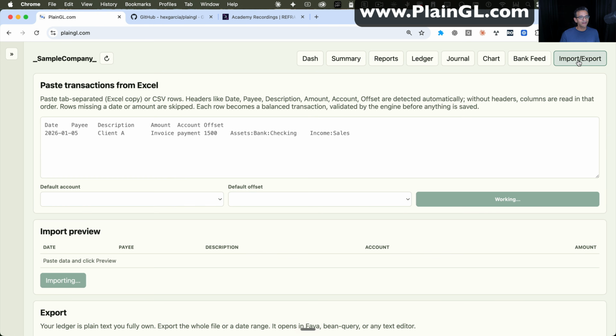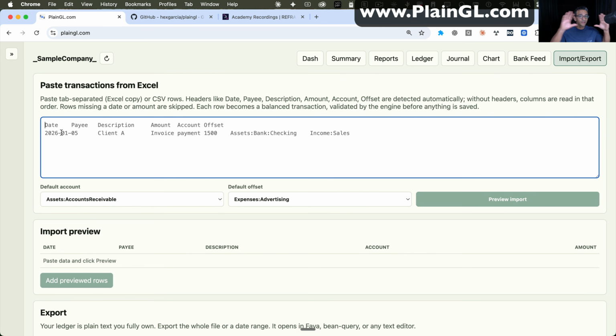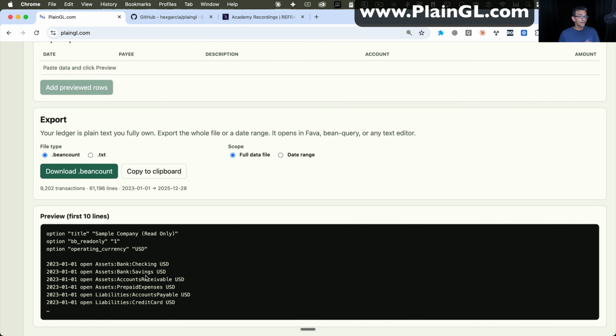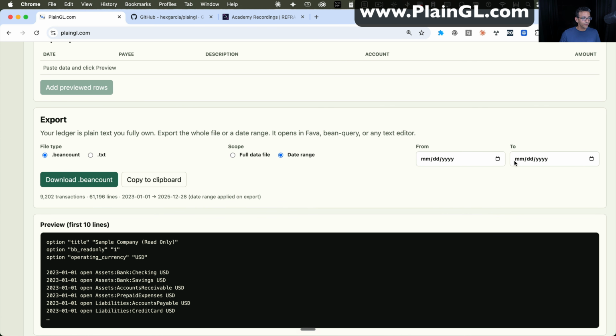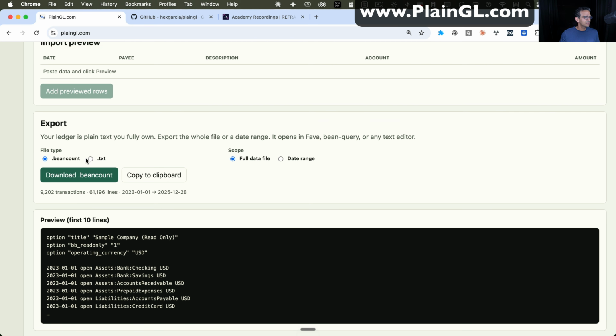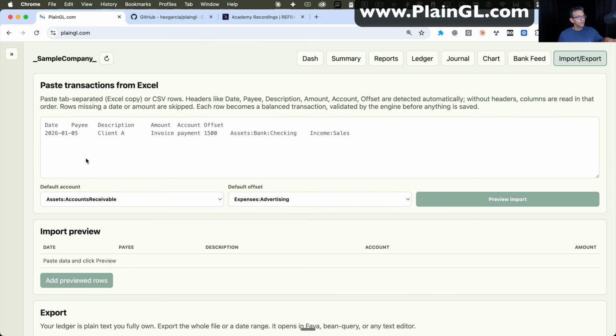And then finally, I have an import-export section. So if you have your transactions already in debit and credit format, you can import them in here. So everything's importable. And most importantly, everything is exportable. So I can grab my entire ledger or a particular date range of the ledger, and I can download it as a bean count file or a txt file. And these are basically flat data files that you can paste into another accounting software that was built using the bean count infrastructure. We don't need to get into the details of that. This is just how it was built.